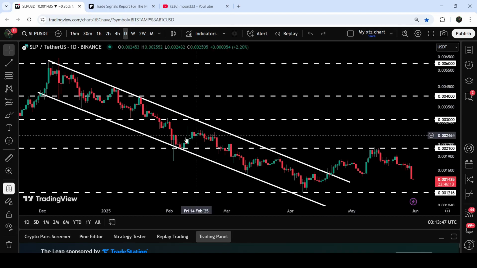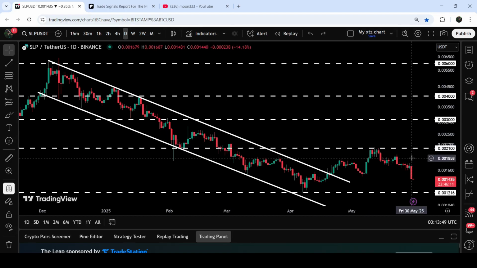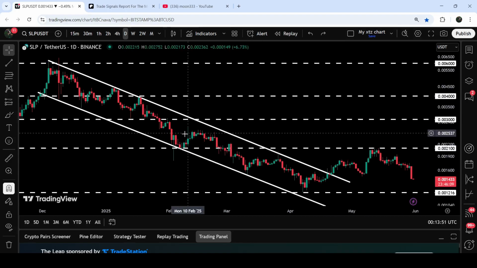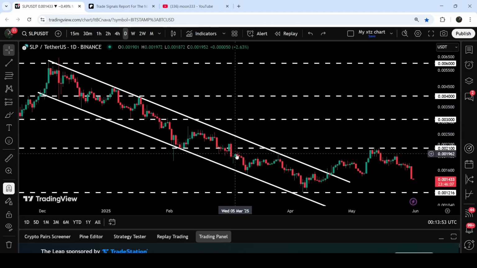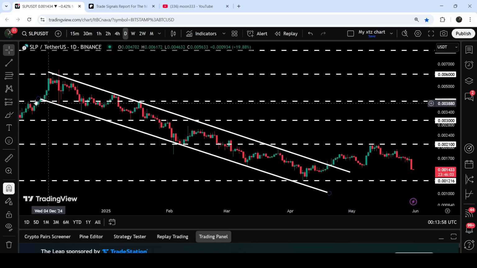Recently, the price of SLP was rejected by this long-term resistance of $0.0021, which had previously been acting as support, and now after the breakdown, it has flipped into resistance. In today's video, we will analyze this move,